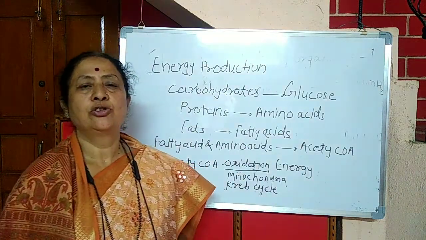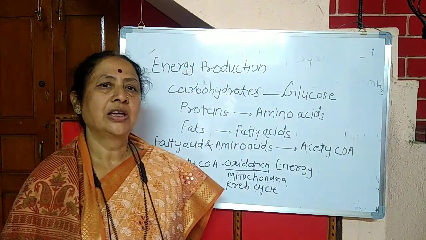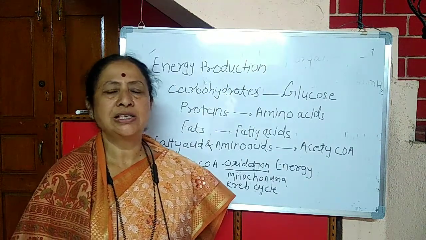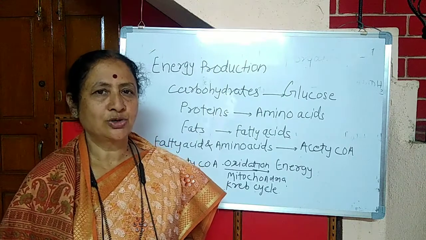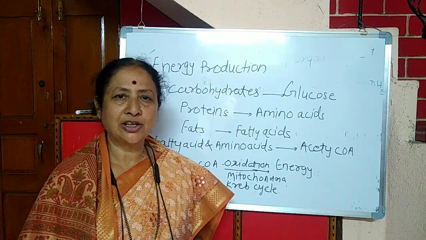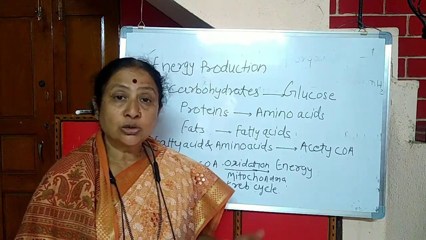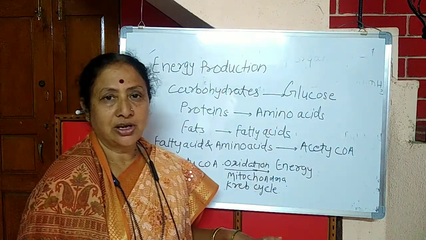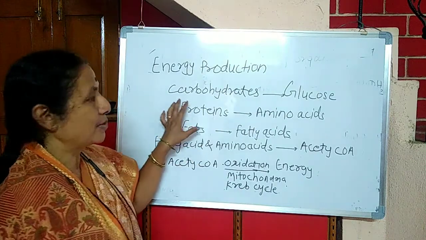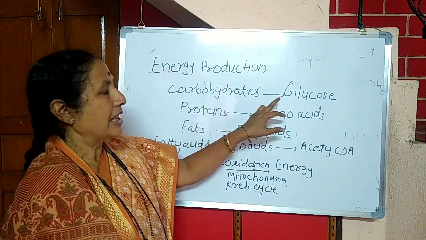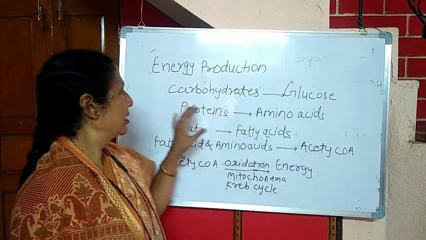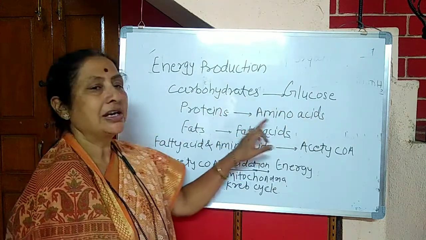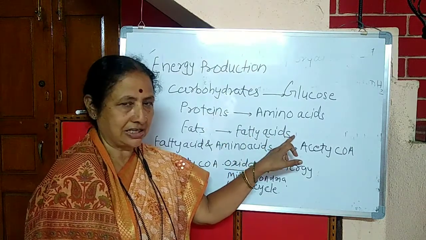Sometimes, due to hunger or fasting, the carbohydrates are consumed in insufficient amounts, and so we do not get the proper energy which is required. So there come the protein and the fats. We know that carbohydrates are converted into glucose, proteins into amino acids, and fat into fatty acids.